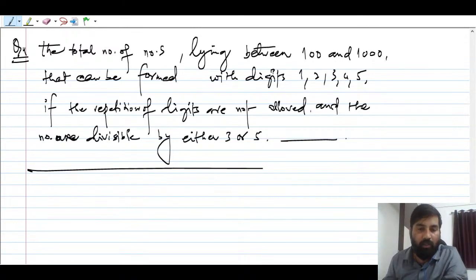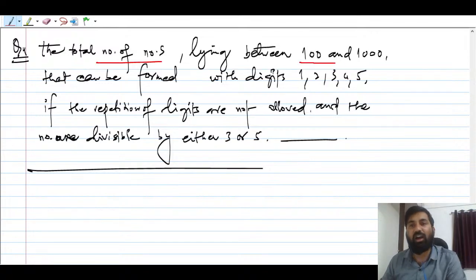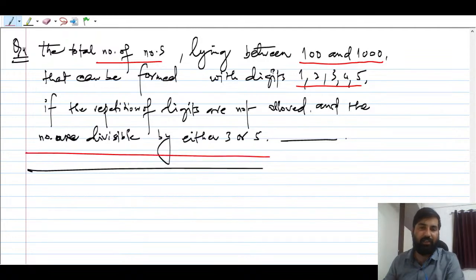This is a very good question. So the total number of numbers you have to find, lying between 100 and 1,000, that can be formed with the digits 1, 2, 3, 4, 5, if repetition of digits is not allowed. Can somebody tell me how many digits the number we have to form should have? The number should lie between 100 and 1,000, which means 3-digit numbers.